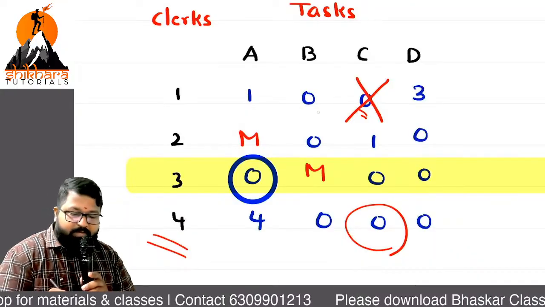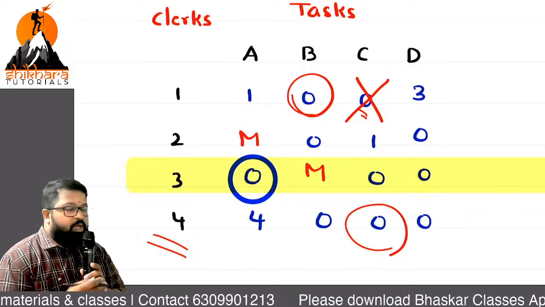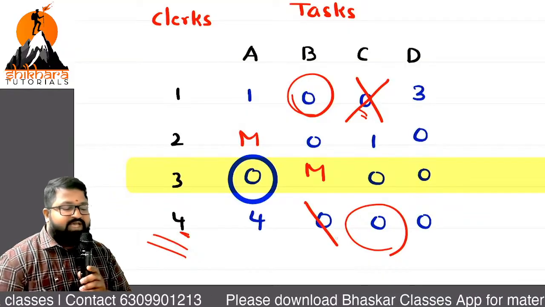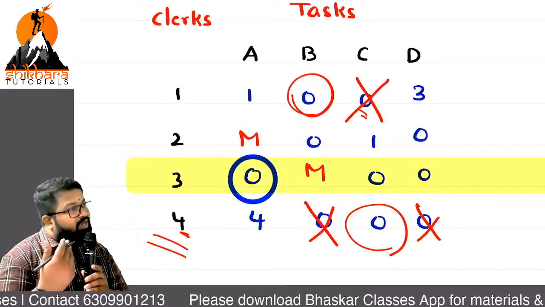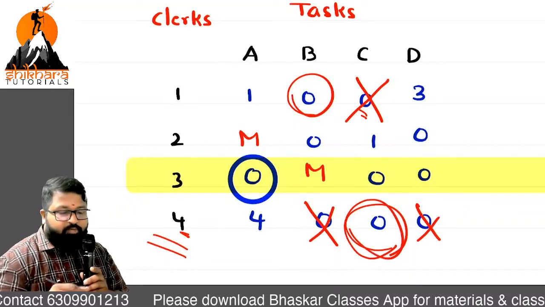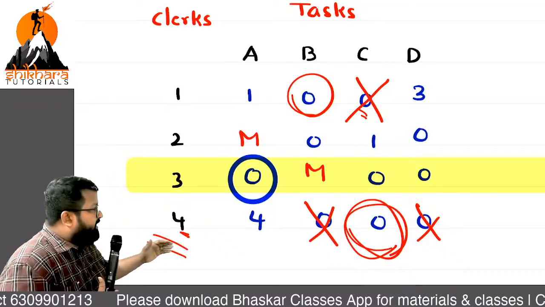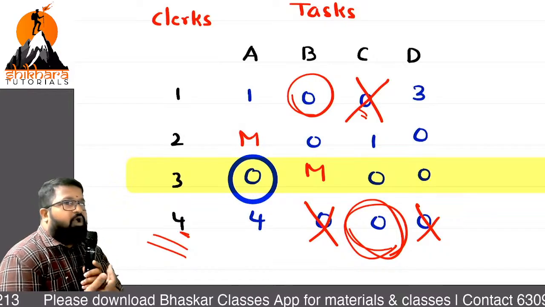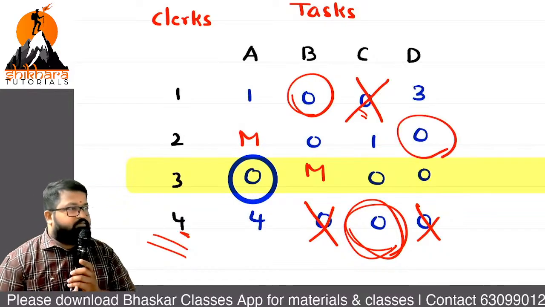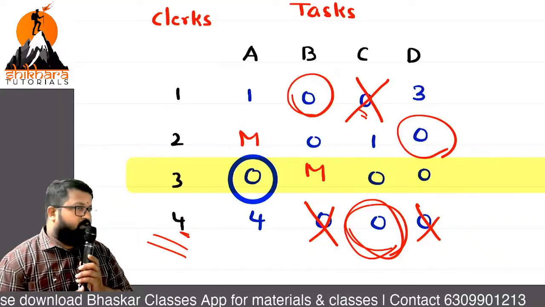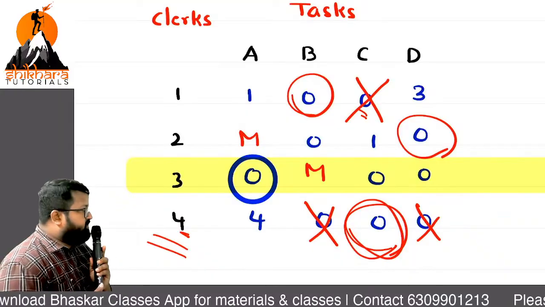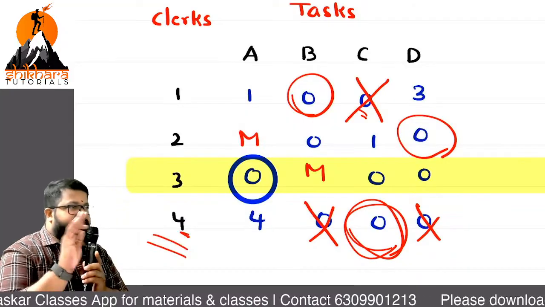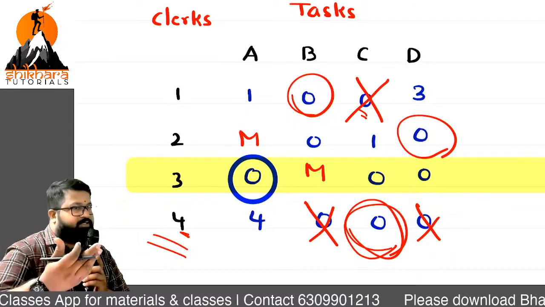Now, any other number? 1B. 1B I marked. Okay. Once I marked 1B, can 4 get any other job chance, ma? That is also already cut, because we gave that job to him. Once we gave that job, automatically other chances are not there. And now what are we left with? Automatically 2D. Is it clear? Clear with the alternative? If it is clear, shall we do one more time so that you can select a different number? Because this is important, for that reason I am giving alternate options. Shall we?